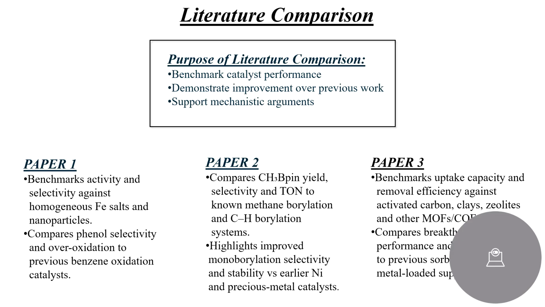Now look at paper 2, which is methane borylation. This one has an even bigger challenge. Historically, activating methane has required precious metals like iridium, rhodium, or ruthenium. These are incredibly expensive and rare. So the literature comparison here is strategic. They don't just compare their results to other nickel catalysts, they compare their turnover number, that is 1388, directly against those expensive precious metal systems. And guess what? Their earth abundant nickel system actually competes with them.